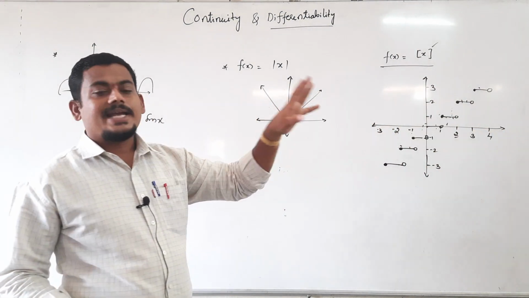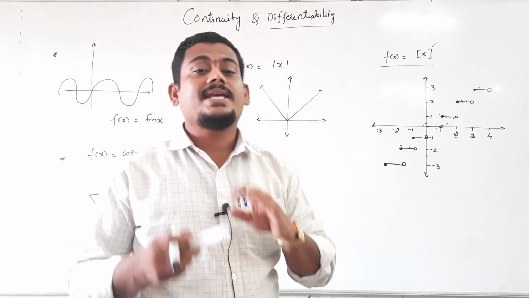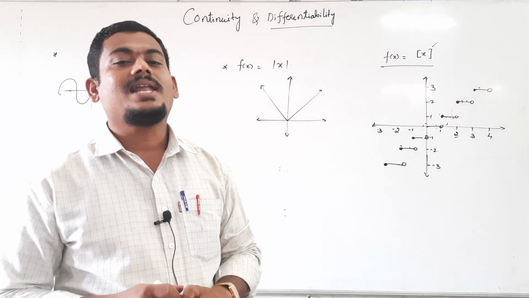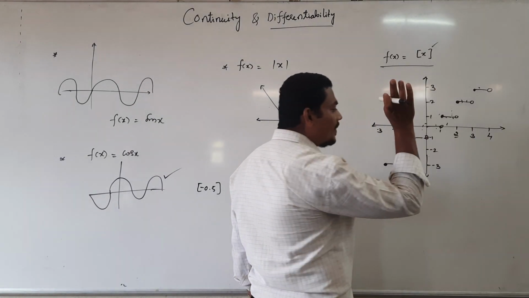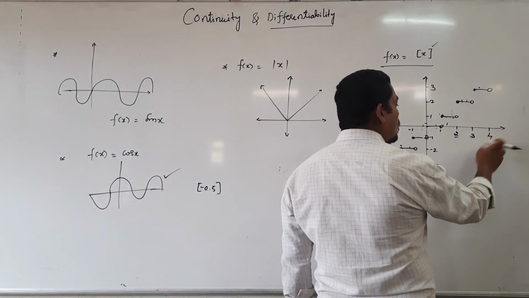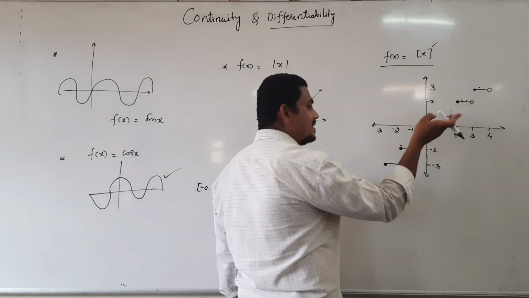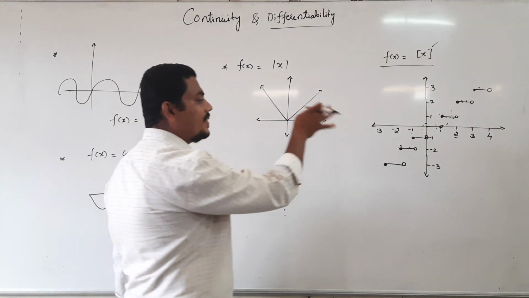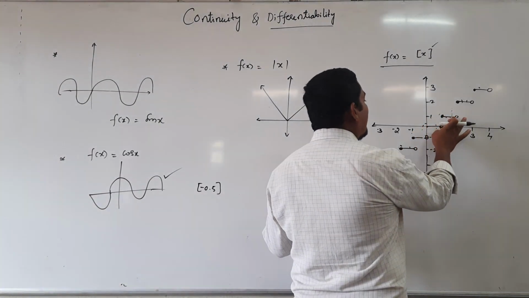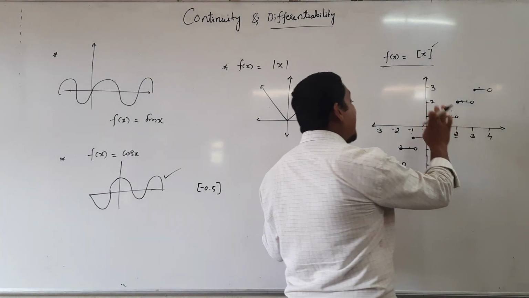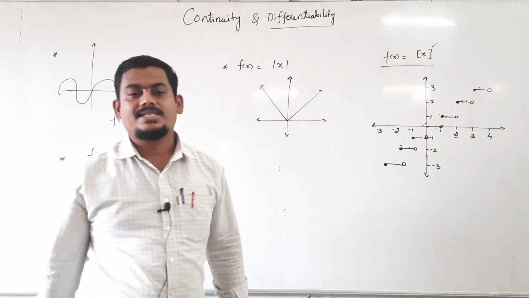Means this greatest integer function is discontinuous at all integers, right? Because at 2 there is a gap, 3 is an integer, 4 is an integer, 5, 6, 7 and so on, and negative numbers minus 1, minus 2, minus 3 and so on. So the greatest integer function is discontinuous at all integers.